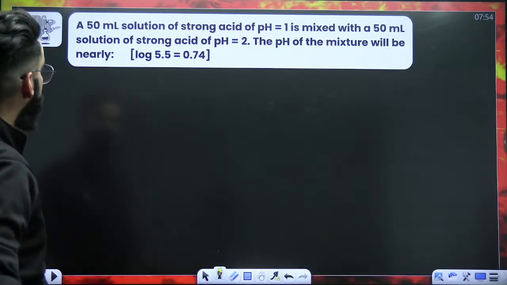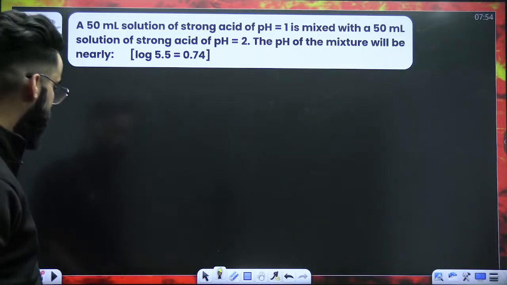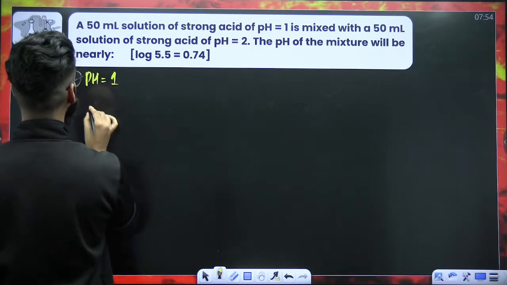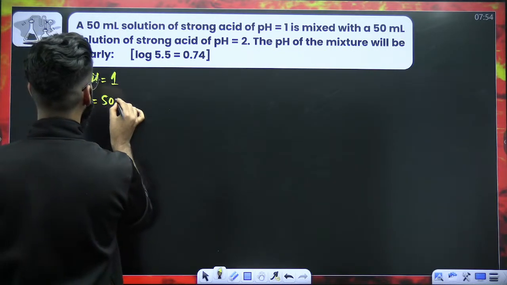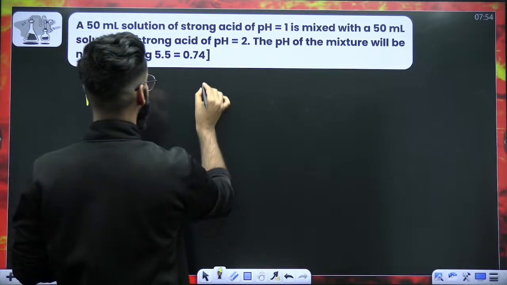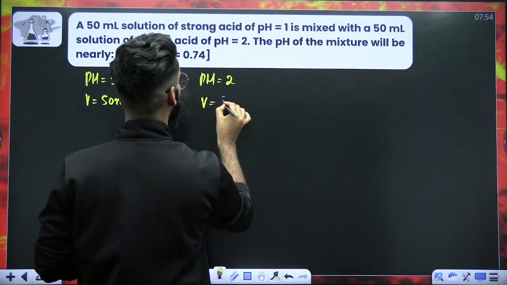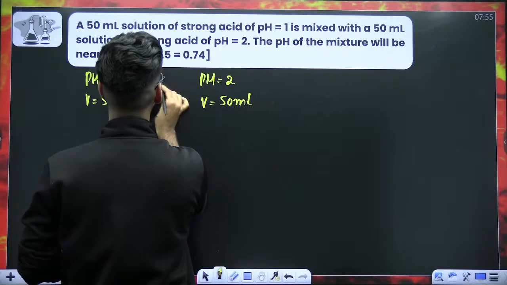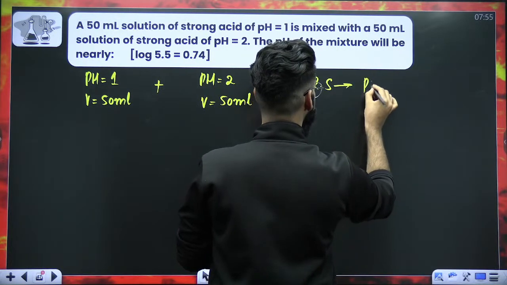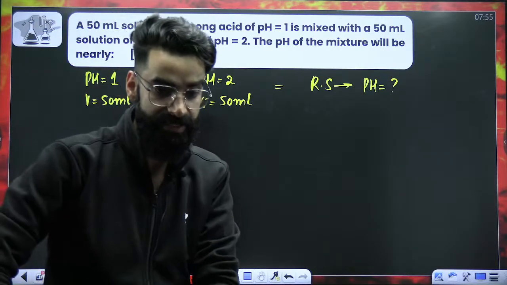One more type of the question. A 50 ml solution of strong acid of pH 1. So we have got a strong acid whose pH is 1, volume is equal to 50 ml, is mixed with 50 ml solution of strong acid. We have got one more strong acid whose pH is 2 and whose volume is 50 ml. Now you are mixing them. After mixing them, you'll be getting a resulting solution and you have to calculate the pH of this resulting solution. It's an easy question, guys.